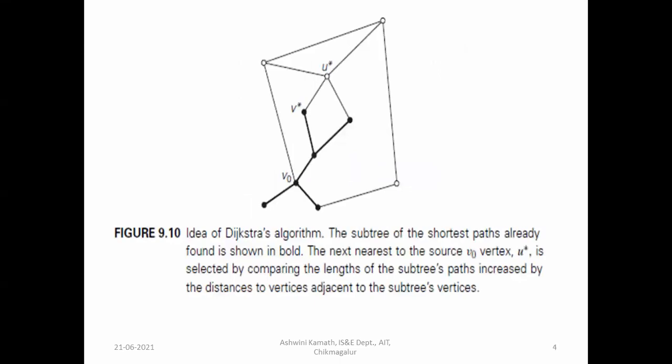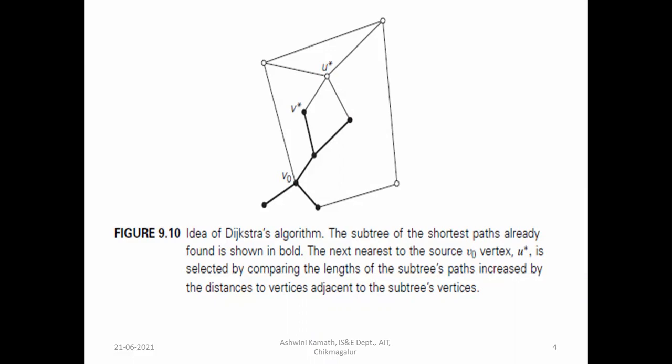So this is the idea of Dijkstra's algorithm. The subtree of the shortest path already found is shown in bold. The next nearest vertex to the source V0 is selected. So we have V0 as the source vertex, and U star is selected by comparing the lengths of the subtree's paths increased by the distances to vertices adjacent to the subtree's vertices.